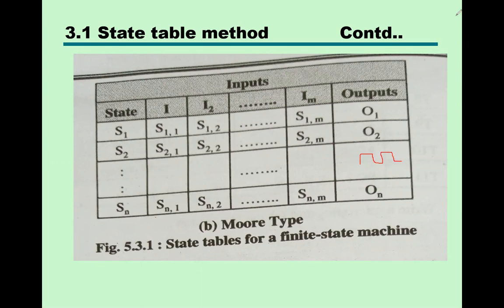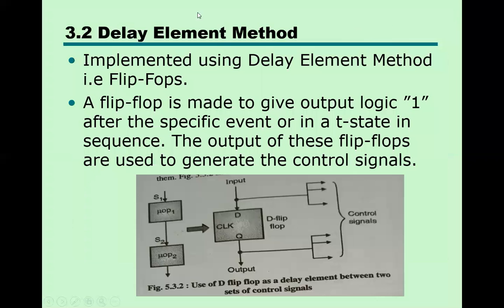So a time lag is required between two signals. That's why the second method, which removes this problem, is the delay element method. By the name you can easily understand, delay element method. It means there is a delay between two signals.